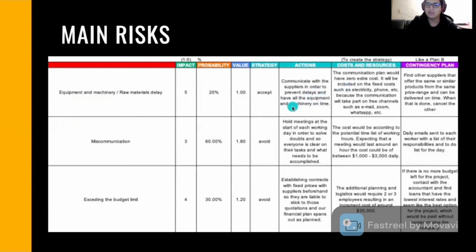So here we have the cost and resources, because here we have 0 extra cost because it will be included on the fixed cost, such as electricity, the phone. The way to communicate would be part of the free channels, such as the email, Zoom, WhatsApp, etc. And the contingency plan, we have here the plan B. It would be to find other suppliers that offer the same or similar type of products from the same price range that could be delivered on time. And with that, when that is done, to cancel the previous order.